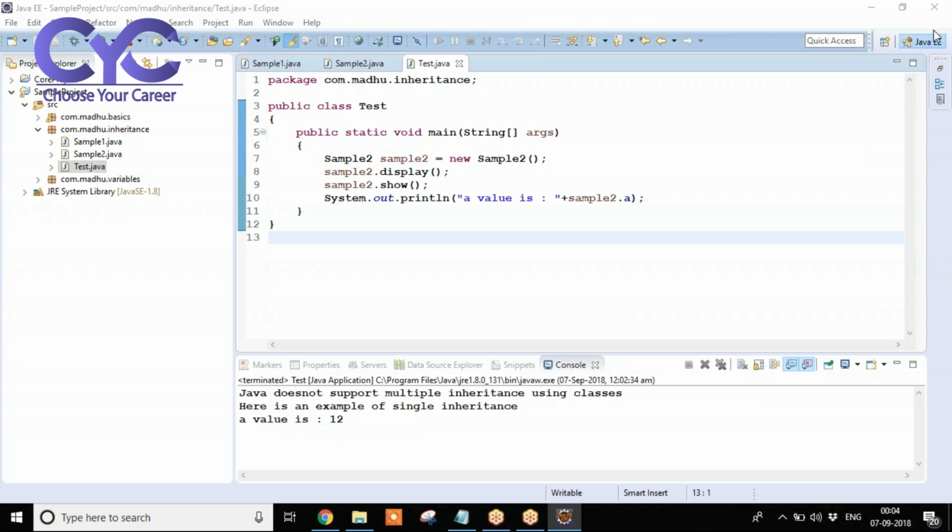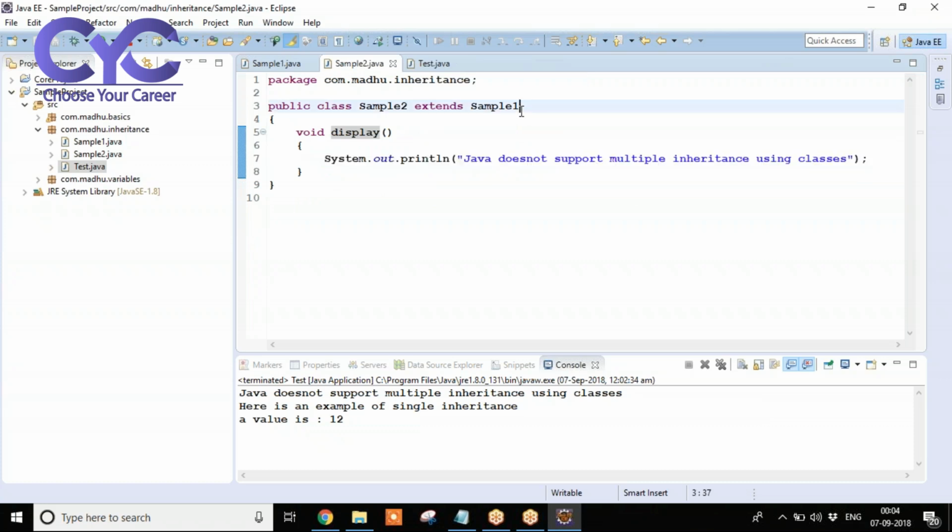Now, our second one is what? Multiple inheritance, right? See here, if you are trying to inherit the data from multiple classes, just if you put comma only, here you will be getting an exception. Why? Because Java supports at a time only we can inherit one class, cannot inherit any other class at a time. That's why we are getting an issue. Here itself it is showing, right? We cannot inherit multiple inheritance with classes. Clear?